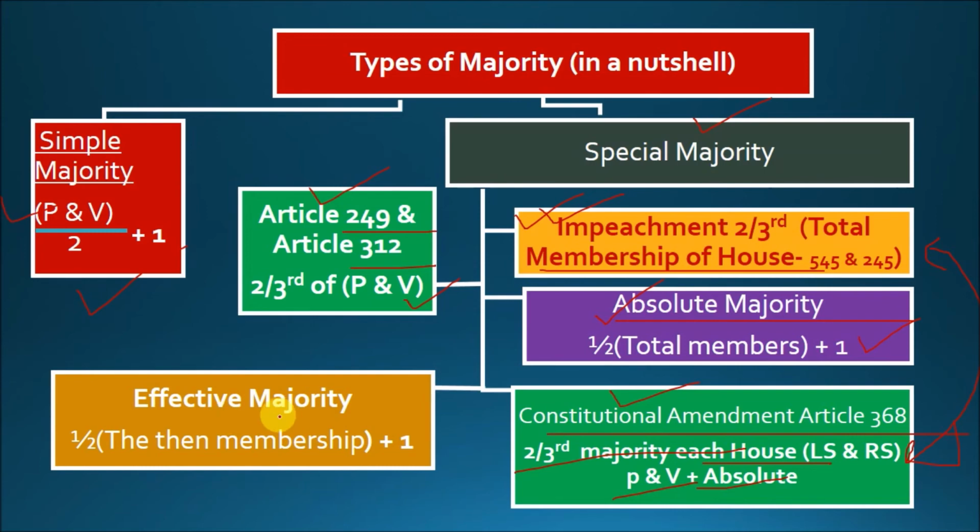Then effective majority. Effective majority is what? Half of the then membership plus 1. Then membership means what? Apart from the seats that have remained vacant, the rest of the seats, that is the then membership, the current membership, divided by 2 plus 1. If this much majority is there, then by effective majority a lot of legislation can be done. For example, here the removal of speaker, deputy speaker, chairman, deputy chairman of Rajya Sabha was discussed.